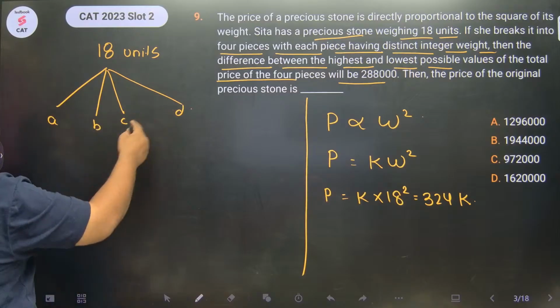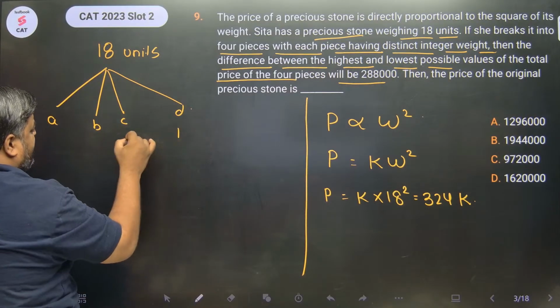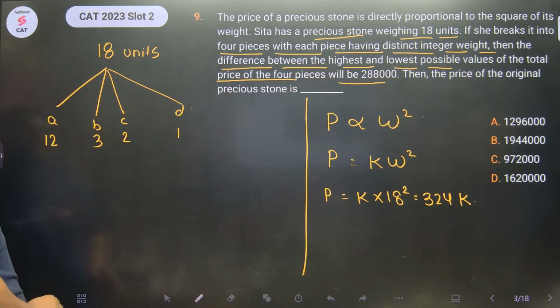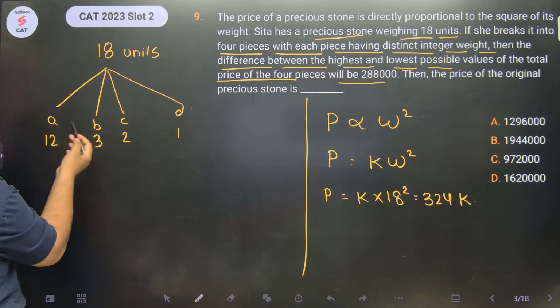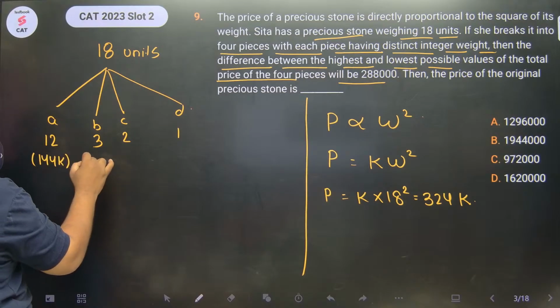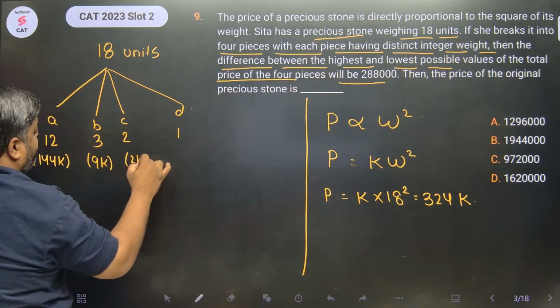Now ABCD are distinct integral weights. So you have to keep this as 1, this as 2, this as 3, and this as the remaining, which is 12. Right? So what would be the value of this first stone? जिसका weight 12 units है, the value would be 144K. Here the value would be 9K. Here the value would be 4K.